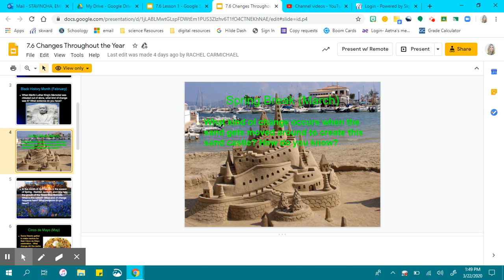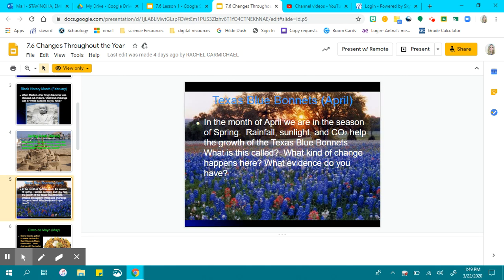April, Texas bluebonnets. In the month of April, we are in the season of spring. Rainfall, sunlight, and CO2 help the growth of the Texas bluebonnets. What is it called? What kind of change happens here? What evidence do you have? Remember when we talked about photosynthesis?